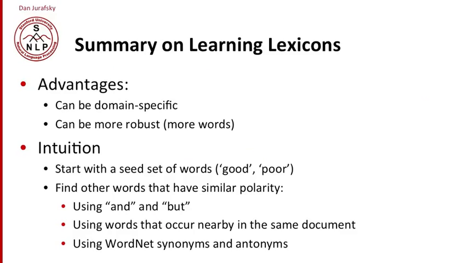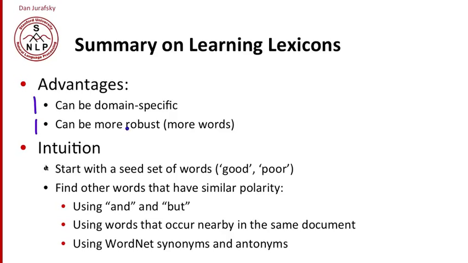So in summary, learning lexicons can help us deal with domain-specific issues. In banking, we might have a phrase like direct deposit. That's just not going to be in a standard online polarity lexicon. And we can be more robust in general, as people start using new names. A new company name might not be in some training data, but we might be able to learn it from the web or from the data we're looking at.